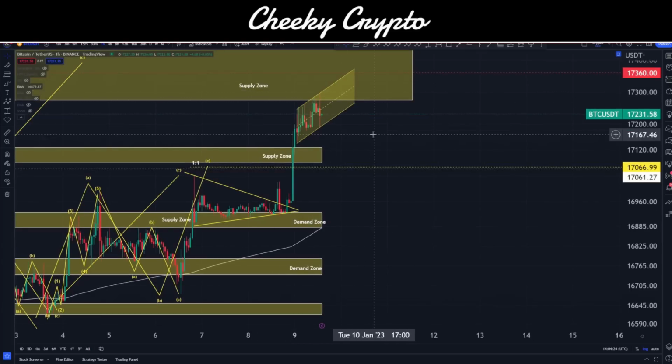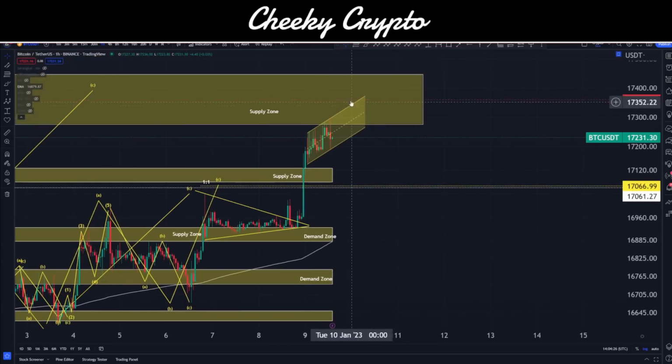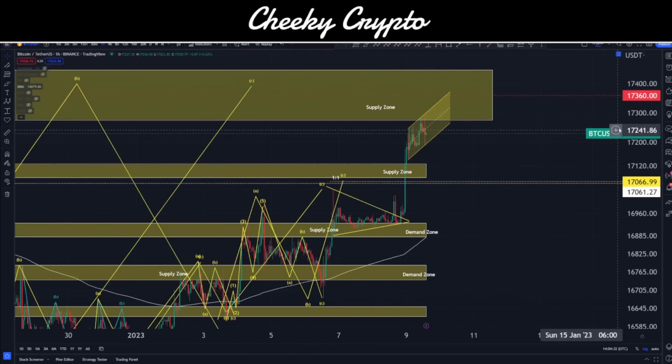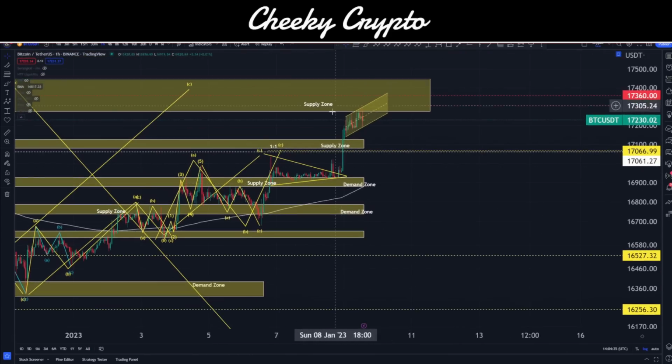We can kind of see ourselves doing this channel, coming up into the higher highs, the higher lows, probably pushing up a little bit higher, and then we're going to break on down. Okay, this is a typical finishing pattern here. Nothing too much to note on that other than the fact that this is reaching our supply zone. This is our upper area.